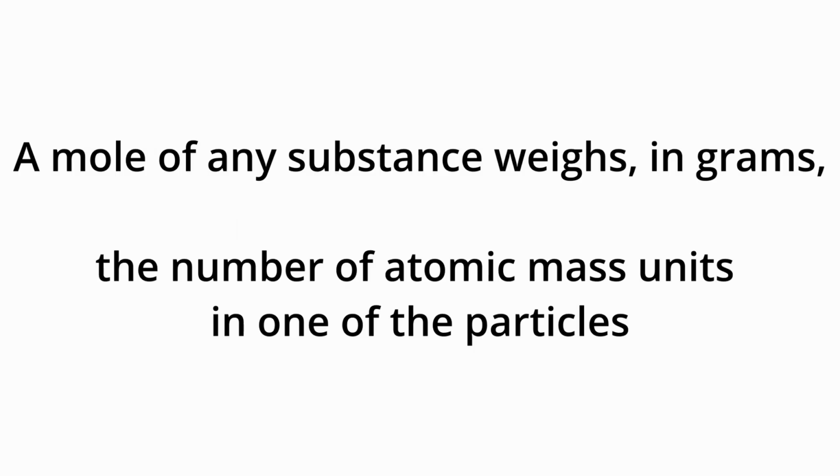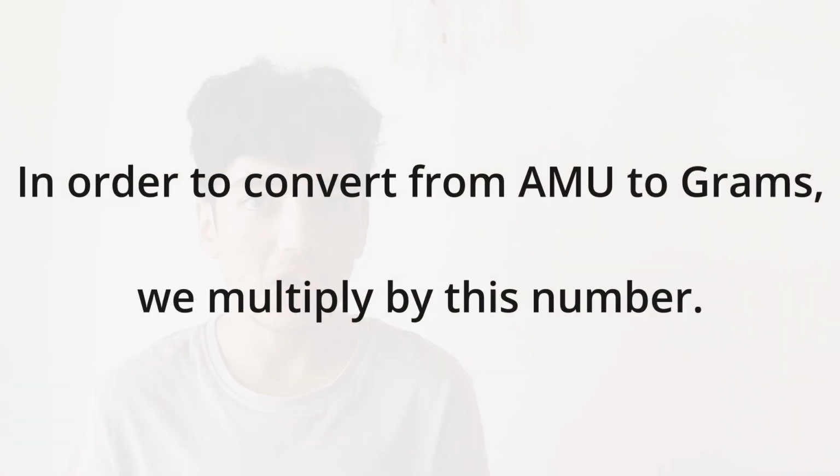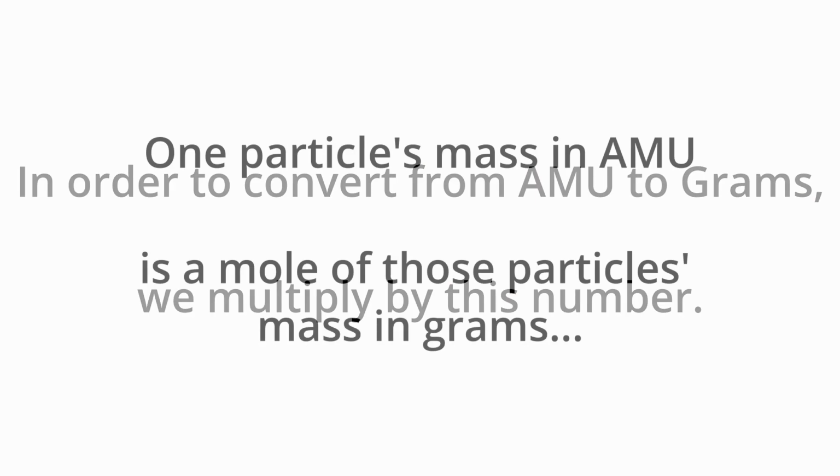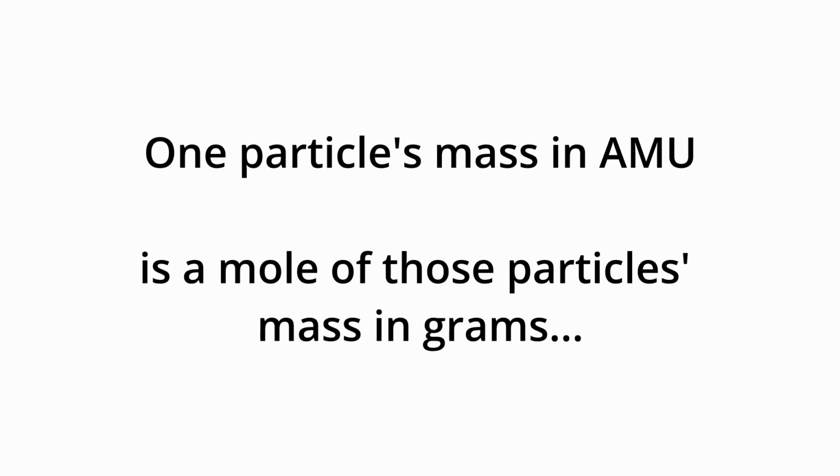If we say that a mole of a substance is the number of particles we need to have the same number of grams as we have atomic mass units in a single one of these particles, yay, we've got grams! So this number is so specific because in order to convert from the atomic mass unit to grams per mole, we needed to have this exact number of particles.